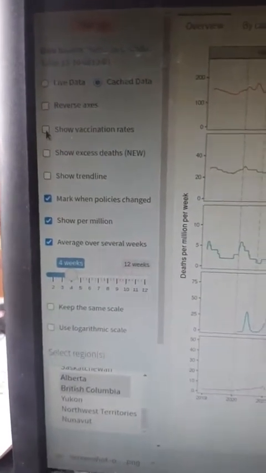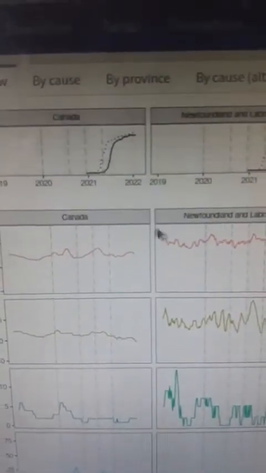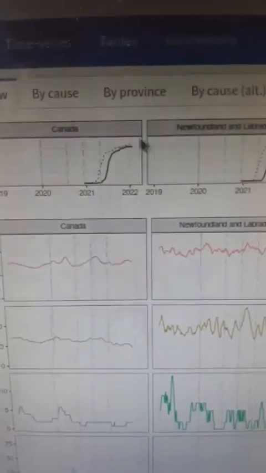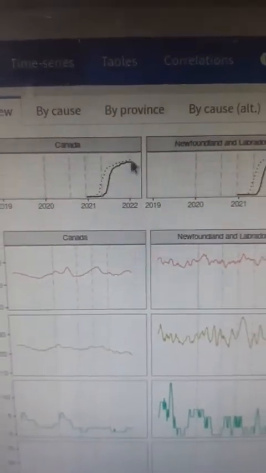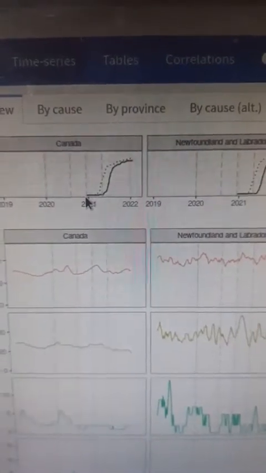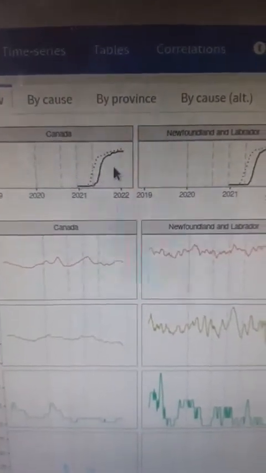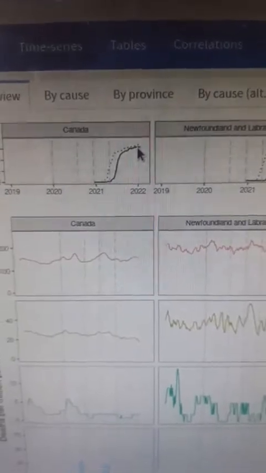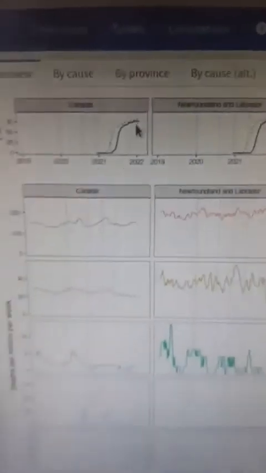Show vaccination rate, and it will show you the curve of full vaccination rate and partial vaccination rate, starting from the beginning of 2021 and reaching 80% by 2022.